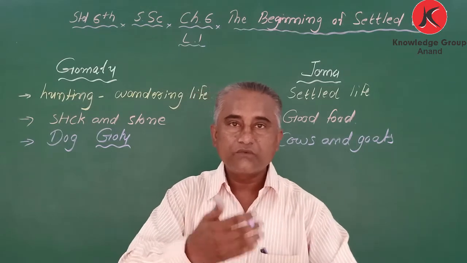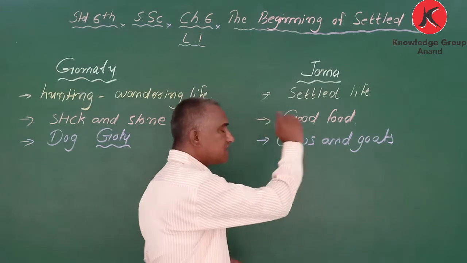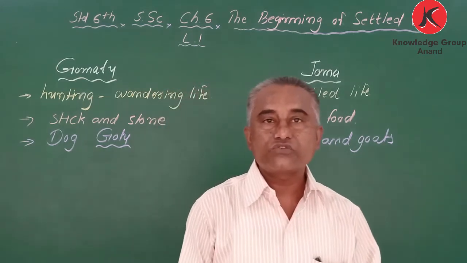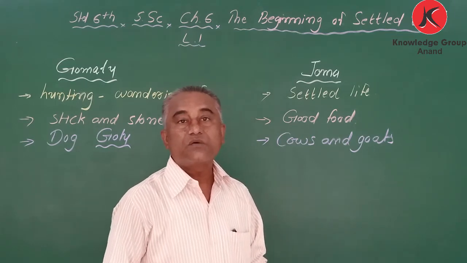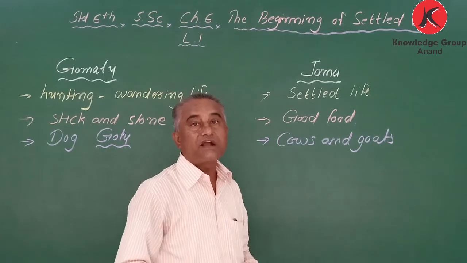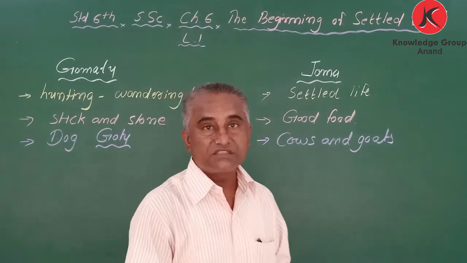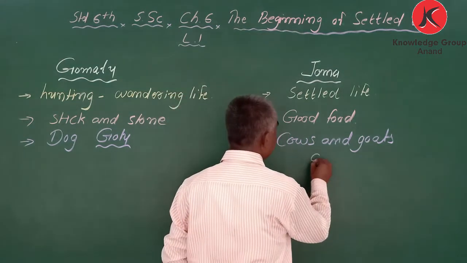One is joined with another, like a chain. In the book it is written, when Joma was warming food on fire, some women were milking cows and goats. It means they have some activities.